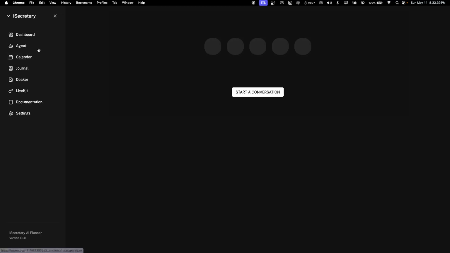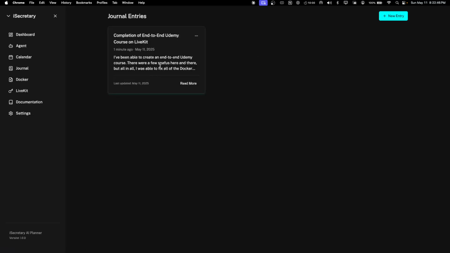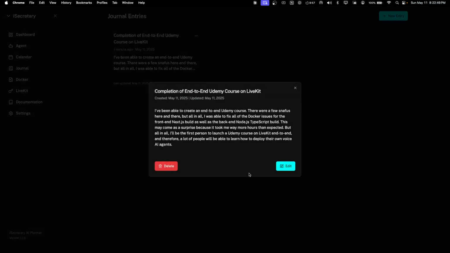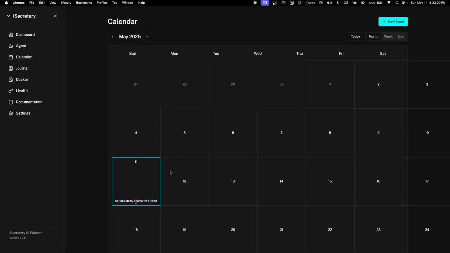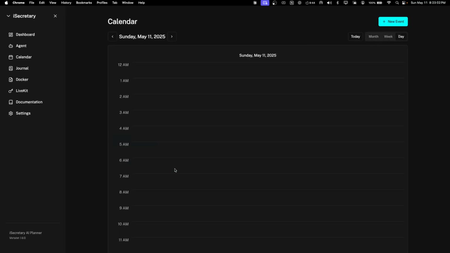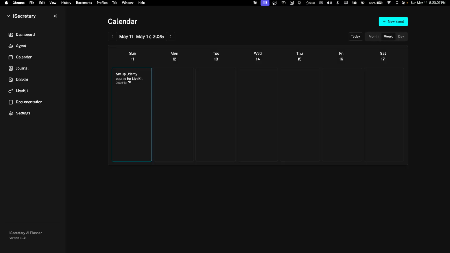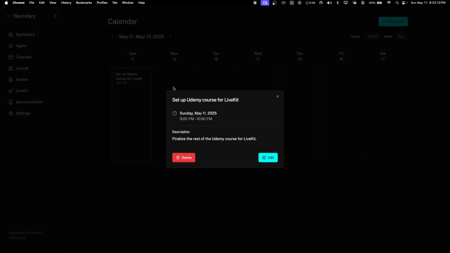So let's go see if she was able to create those events. If I head over to journal, sweet. I see a journal entry here. If I click on it, awesome. So I can actually see exactly what was written there, and it works. Let's also go ahead and check out the calendar event. Amazing. So this is the calendar event that was created. Let's check it out on a weekly. Wow. So here we go. I can see the actual event, and that's awesome.